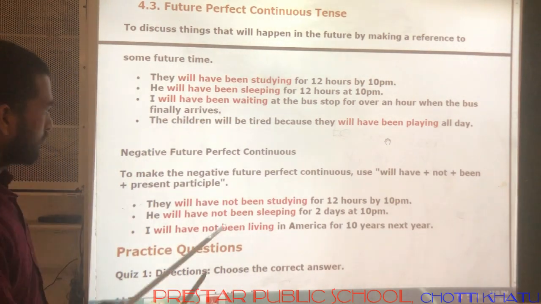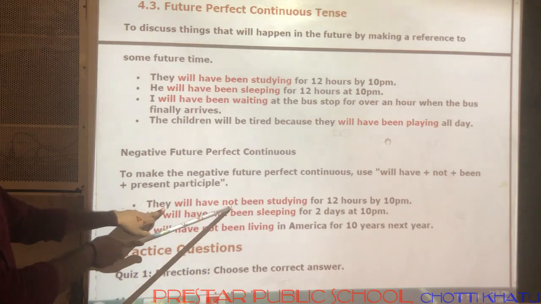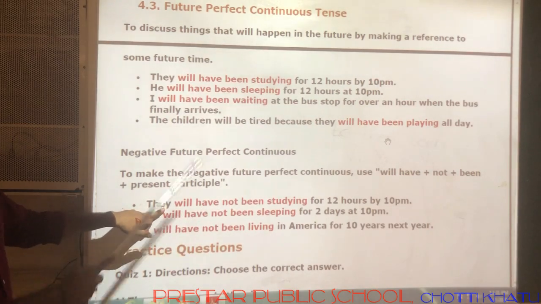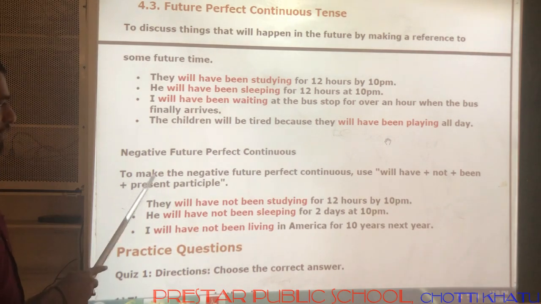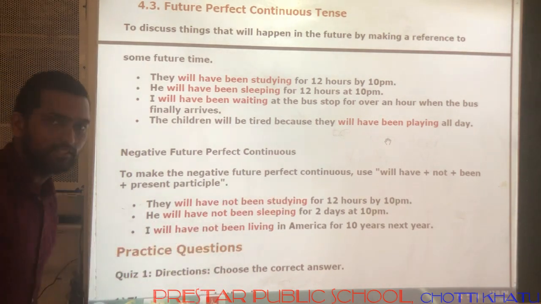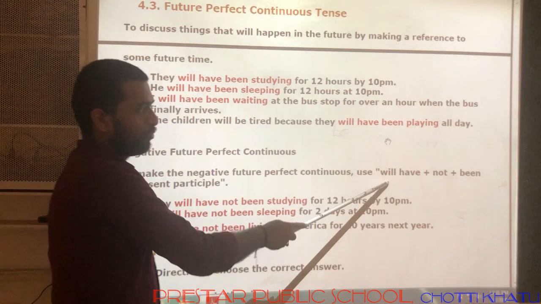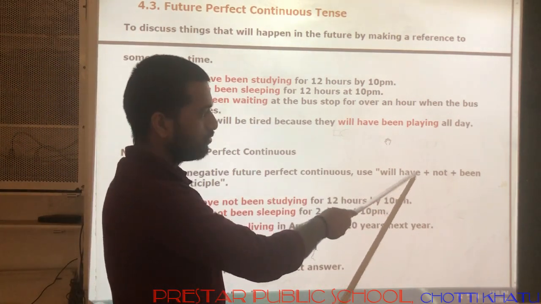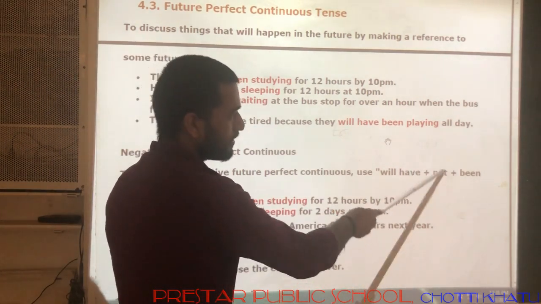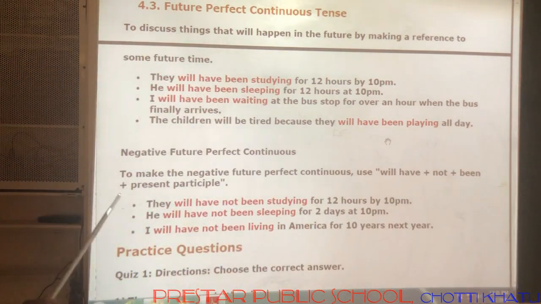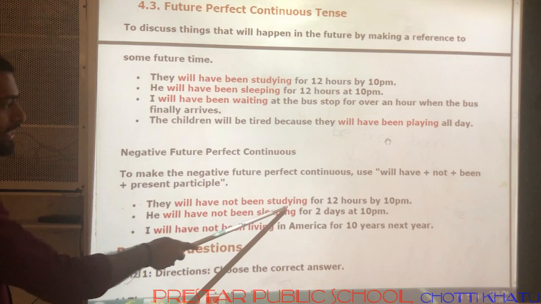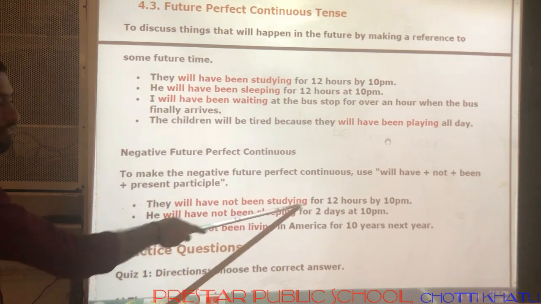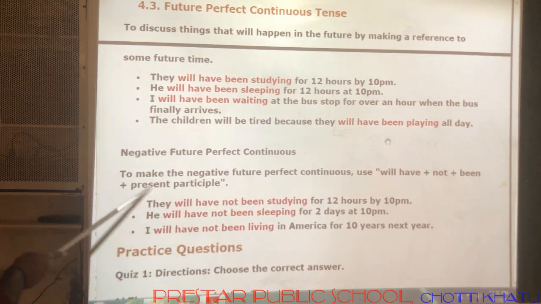That is simple. If we add not after will have or shall have, then it becomes a negative sentence. To make the negative future perfect continuous tense, use will have or shall have plus not plus been plus present participle. What is present participle? Already I told you, the verb in ing form is called present participle.